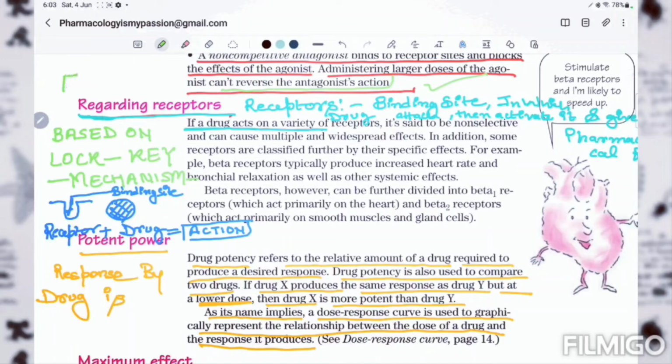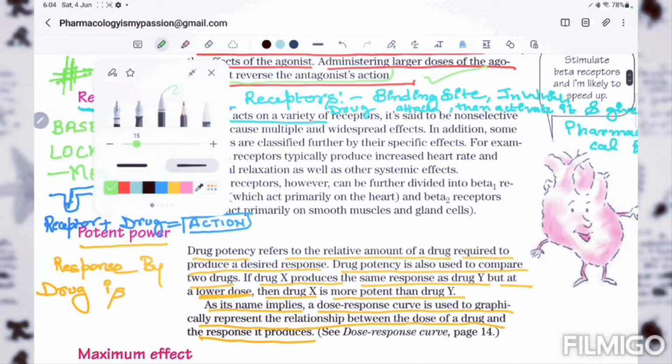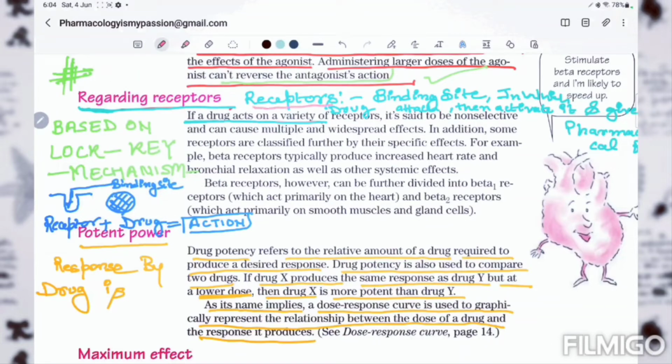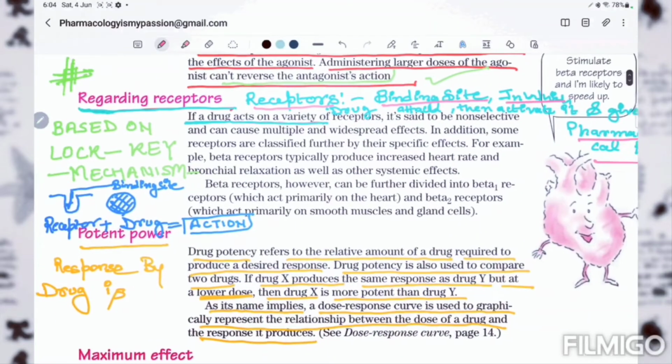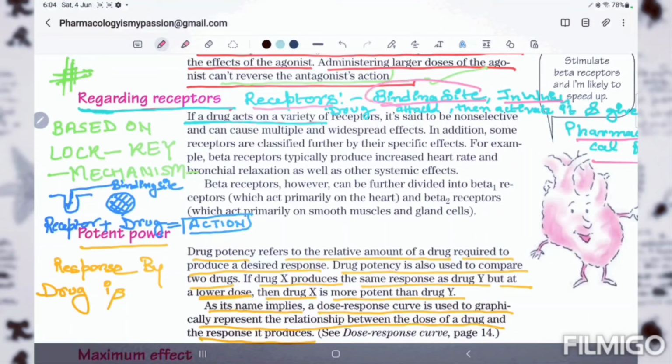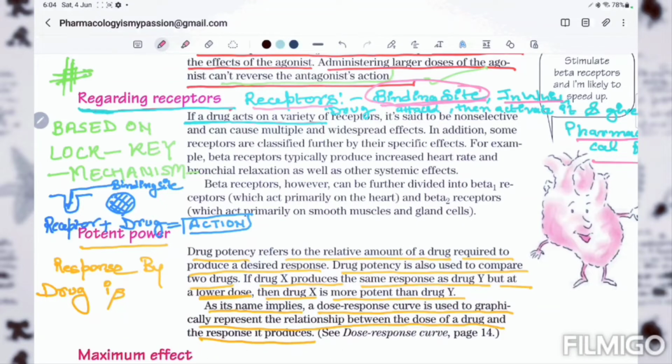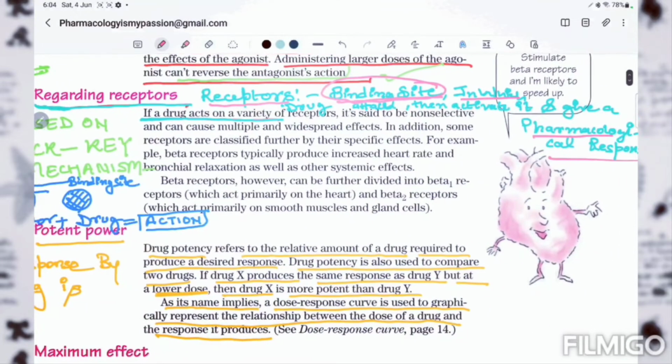So now we will study the receptor. Let's start with the receptor. What is a receptor? Here we see the definition: the binding site in which a drug attaches and then activates it and gives a pharmacological response. So a receptor is a binding site to which the drug is attached, and then it activates it and gives a pharmacological response.